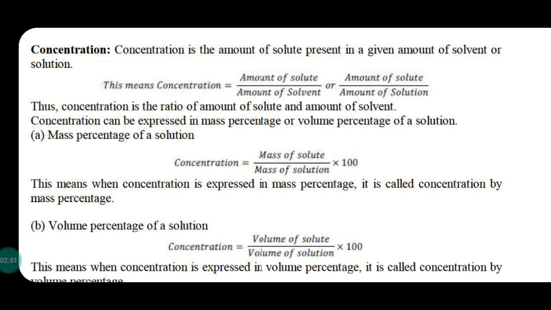In the same style, if liquids are used, instead of mass percentage, it is volume percentage. Volume percentage equals VA divided by VA plus VB into 100 in terms of solute, or VB divided by VA plus VB into 100 in terms of solvent.